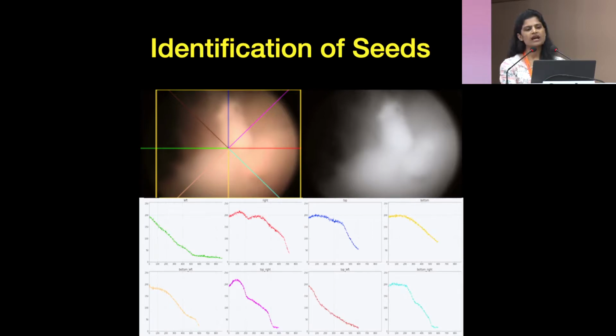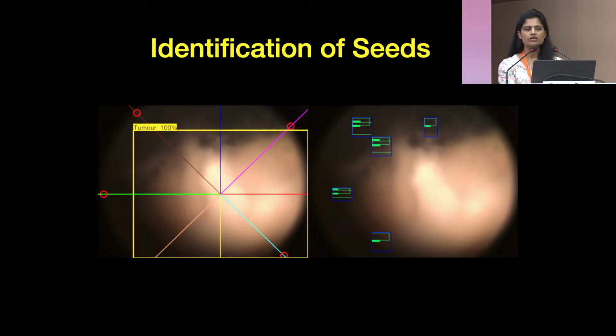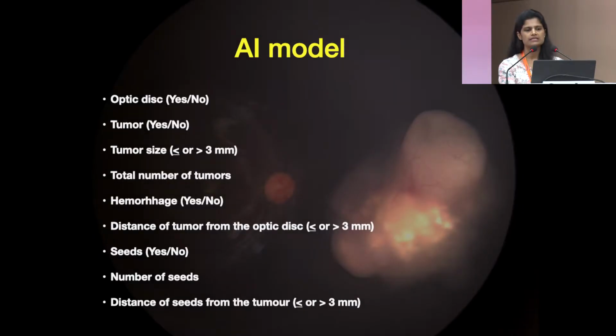The seeds were identified by using an OpenCV algorithm to identify the potential region of interest, and once the potential region of interest is identified, a deep learning model is used to identify the subretinal and the vitreous seeds. So the AI model was ultimately trained to identify the optic disc, the tumor, the size of the tumor, the distance of the tumor from the disc, the presence or absence of seeds, and the distance of the seeds from the tumor.